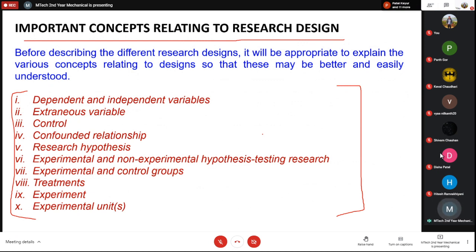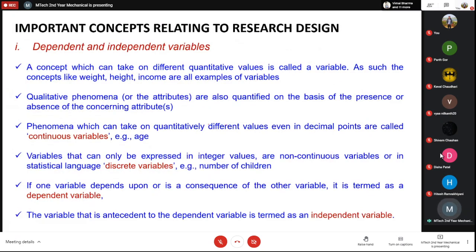We will see that, but before that we were discussing these terms: dependent and independent variable, extraneous variable, control, confounded relationship. I think we were somewhere between control and confounded relationships, so I'll quickly review only this part.